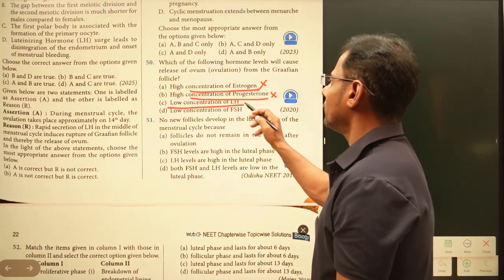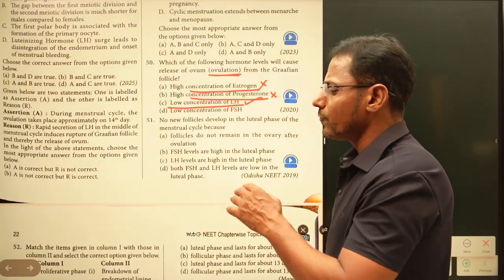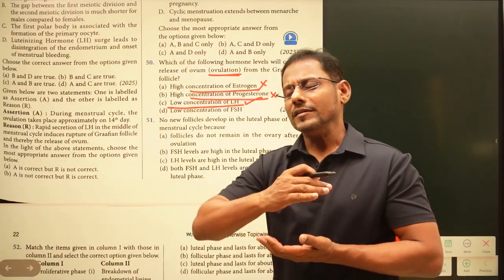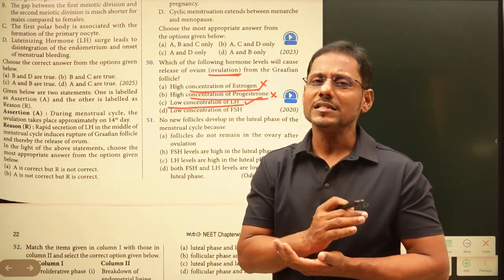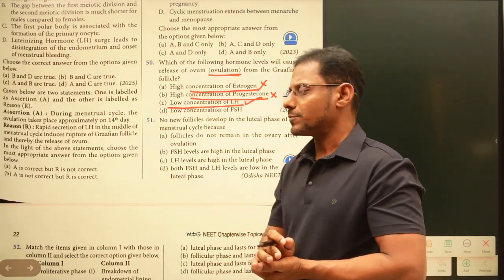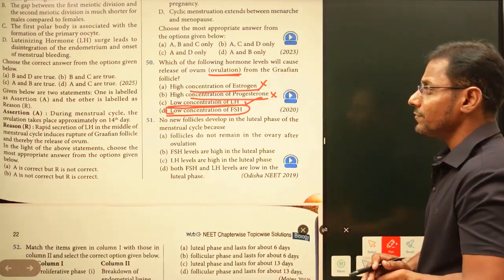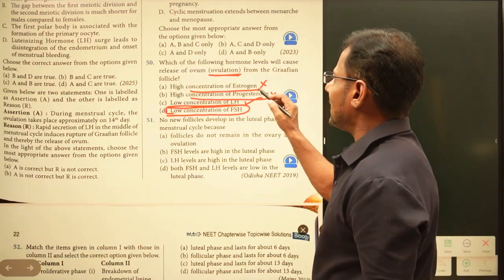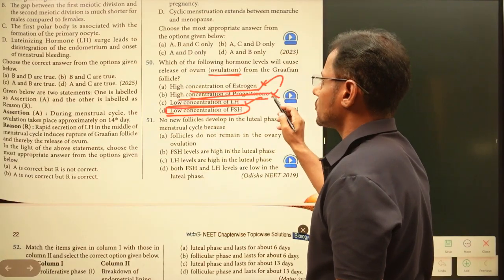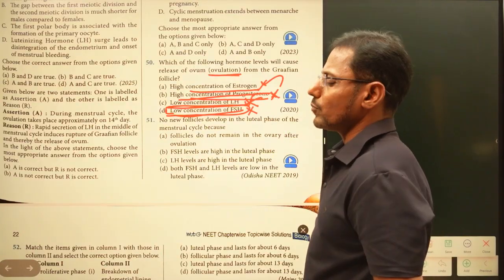Here, low concentration of LH. This is also wrong, because just before the day of ovulation, an LH surge takes place. LH surge means a high amount of luteinizing hormone is going to be released, and due to this only the ovulation takes place. Low concentration of FSH. Here, high concentration of estrogen, high concentration of progesterone, this is wrong. Low concentration of LH, this is wrong. Low concentration of follicle stimulating hormone.